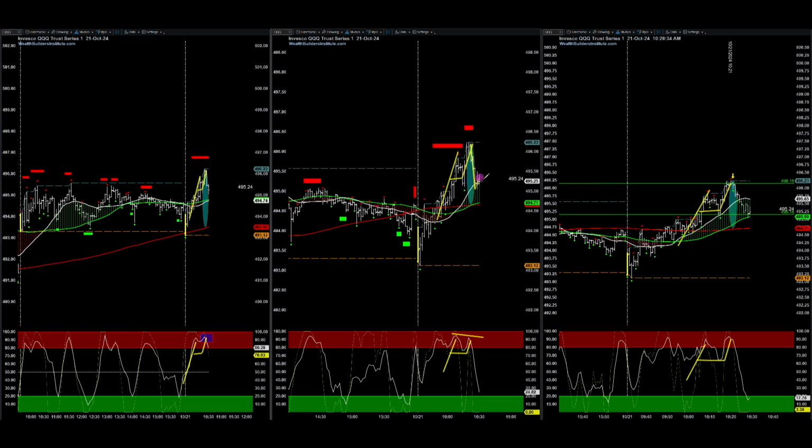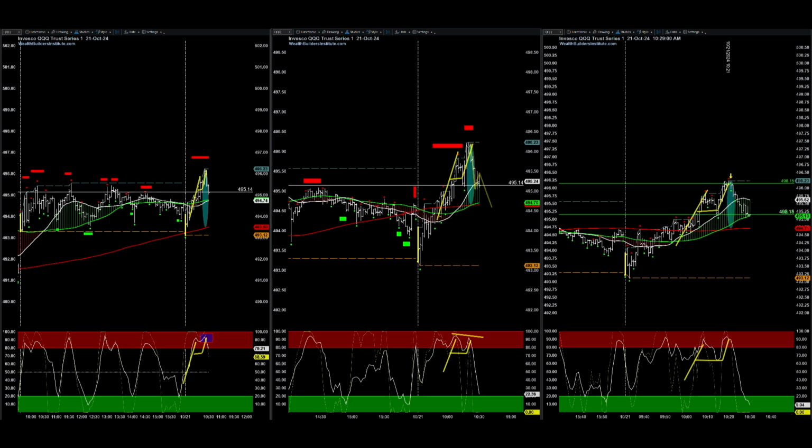Impulse, correct, and we're expecting impulse back down. Let's turn down the transparency. And right there. All right, looking good. So we expect this to drop down to the 200 moving average on our 1 and 2 minute chart, and then we're going to see how it reacts off of the 21 moving average on our 5 minute chart as well.